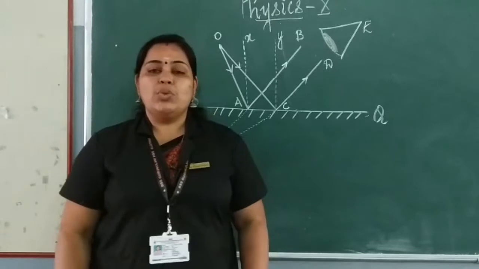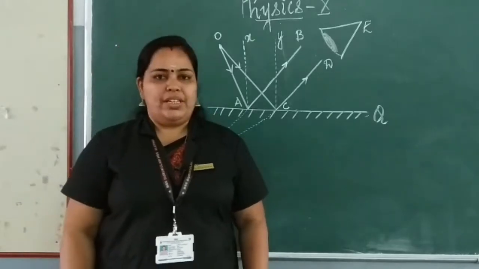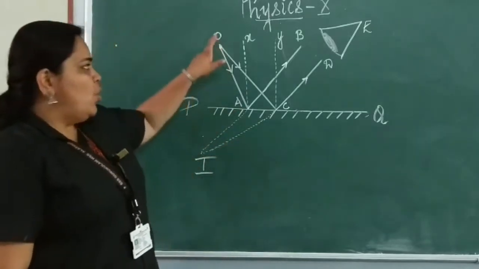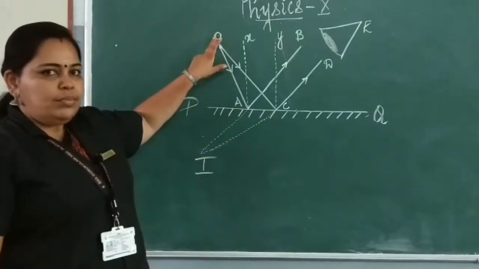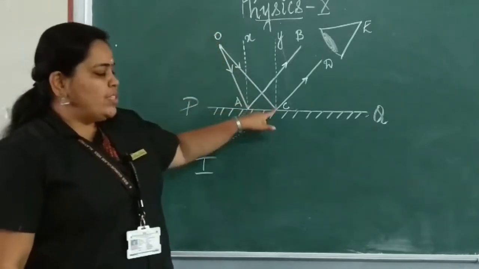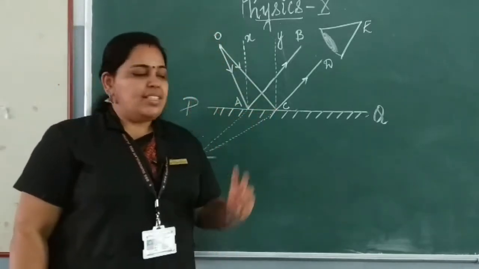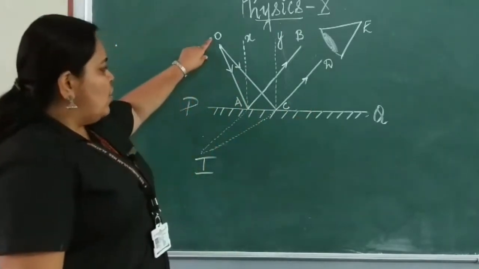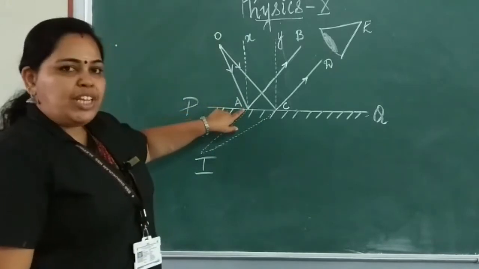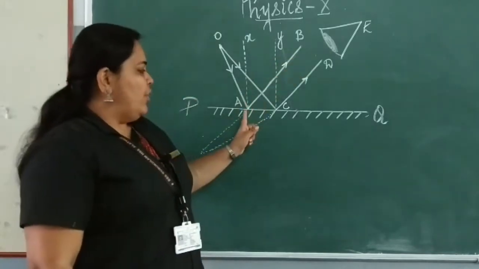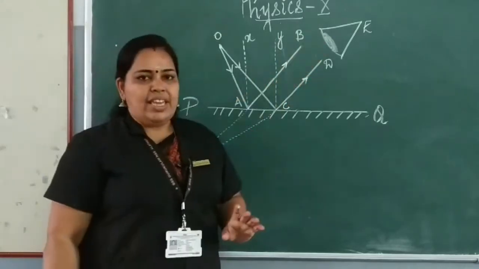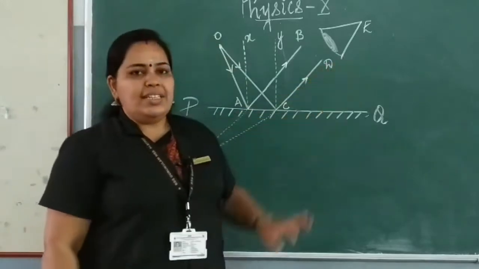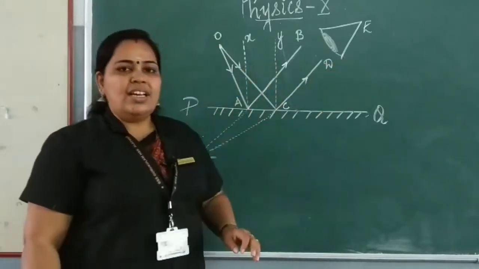We will discuss the image formation by a plane mirror. See here, PQ represents the plane mirror, O is the object. OA and OC are the two incident rays that fall on the mirror. OA, after reflection, gets reflected back. AB is the reflected ray. In the same way, OC is reflected along CD. X and Y are the two normals.